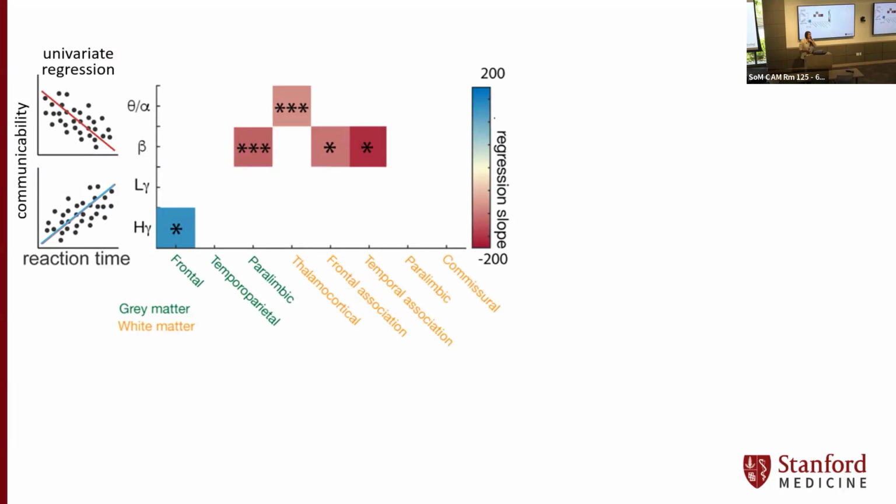So here you can see that there are actually significant relationships within particular neuroanatomic nodes within the network that predict faster performance or favorable performance on this task. Those are shown in red. And I hope that you can see that primarily these are clustered within white matter anatomic nodes. So the thalamocortical, frontal association, and temporal association areas, whereas kind of interestingly, increased communicability or interconnectedness within the frontal gray matter is actually predictive of poorer performance or slower performance on this task.